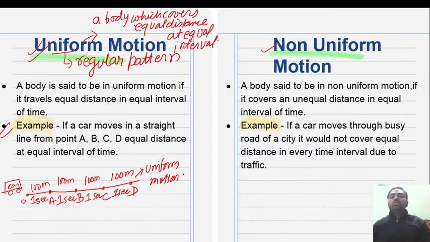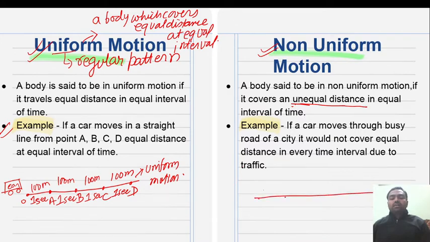Now coming to non-uniform motion. A body is said to be in non-uniform motion if it covers unequal distance in equal interval of time. Non-uniform motion basically occurs in a traffic area or traffic region.